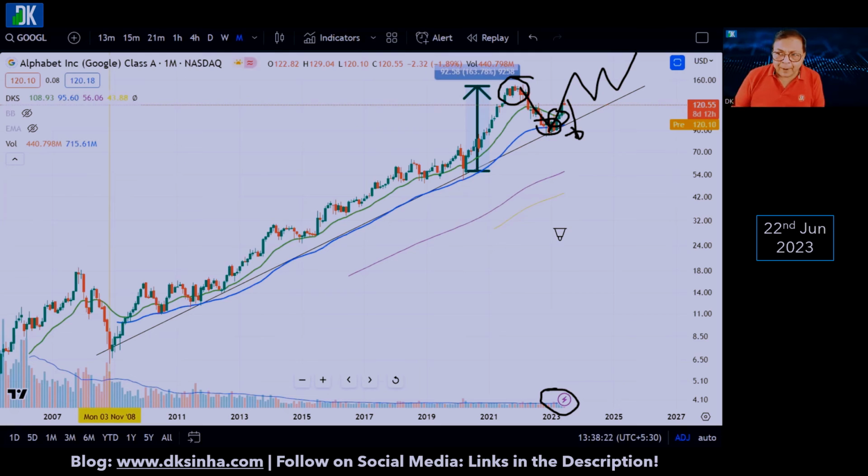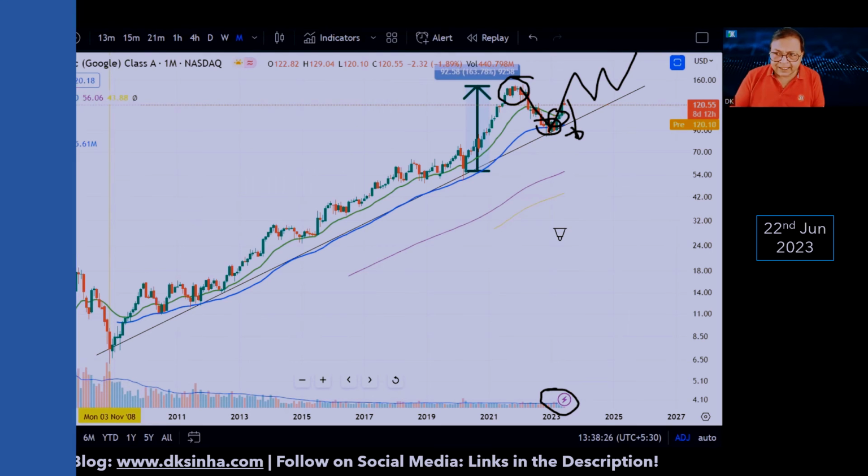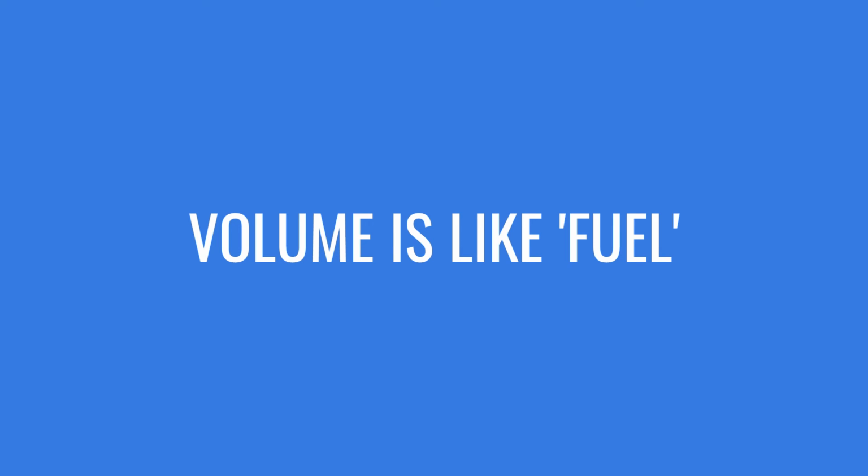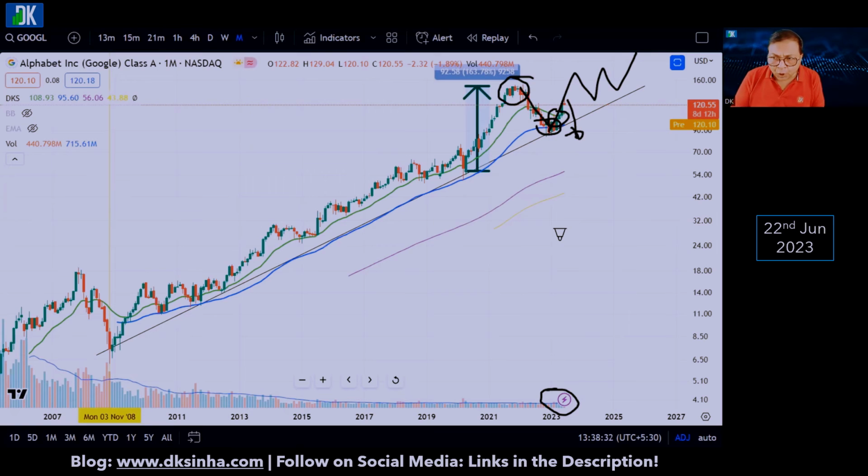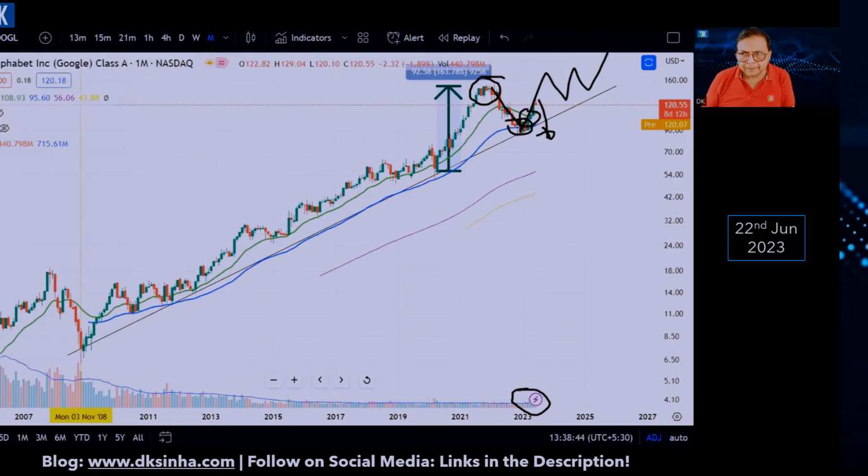The extent of participation is exhibited by the volume. Volume can be considered as the fuel in the stock market that drives the price. If the extent of participation is more, it means demand for this particular stock is higher and more money is likely to flow into an uptrending stock like Google, Alphabet, as we have seen in this stock.